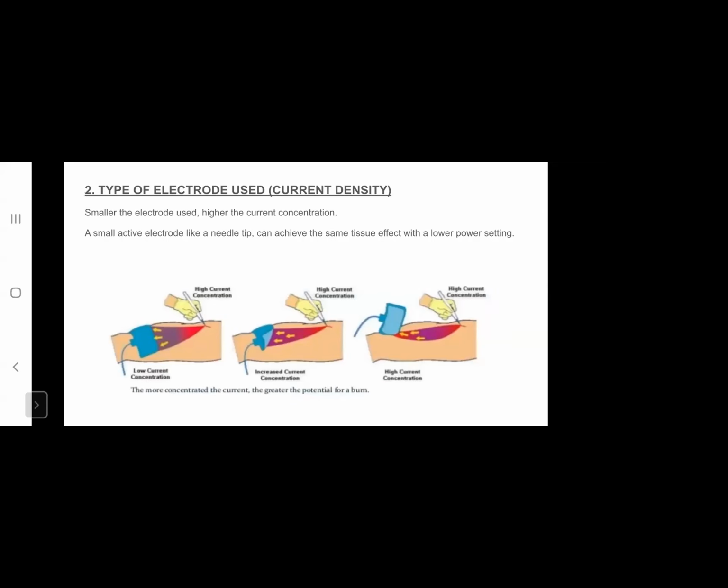Then another determinant is the type of electrode used, because that determines the current density that flows through the surgical site. A smaller electrode leads to a higher concentration of current if the same power is used. So a small electrode like a needle tip can achieve the same tissue effect with a lower power setting. Again, the area of the patient return electrode also determines the concentration of the current at the return site. So if the area of contact with the return electrode is very small, it tends to cause thermal injury at the site of return.